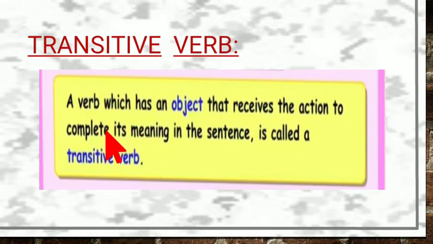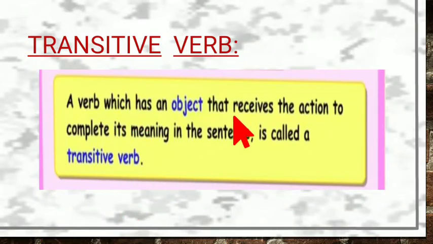First of all, the definition says a verb which has an object that receives an action to complete its meaning in the sentence. The verb should have an object, or in other words, we can say when the verb answers the question what and whom, it is called a transitive verb.